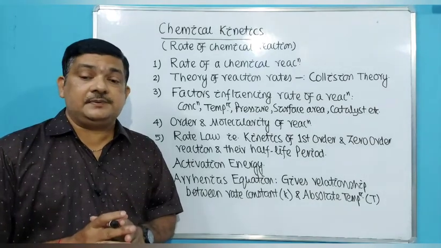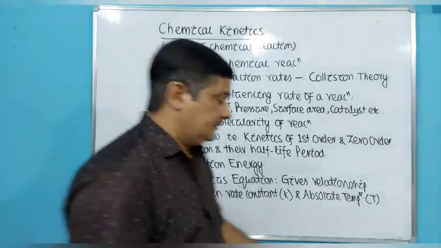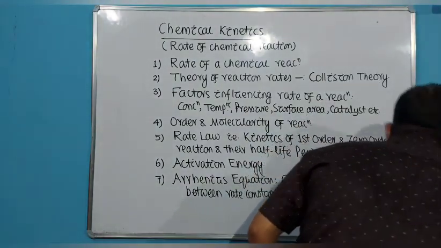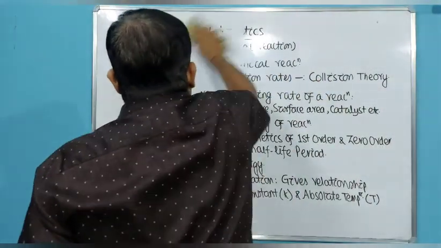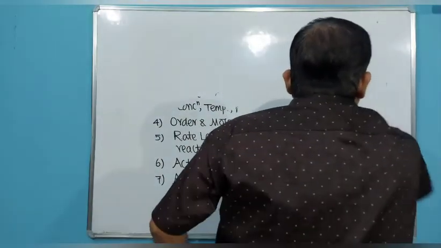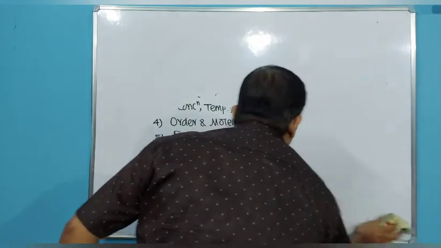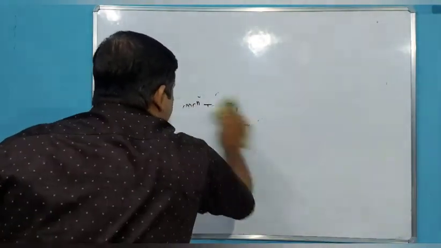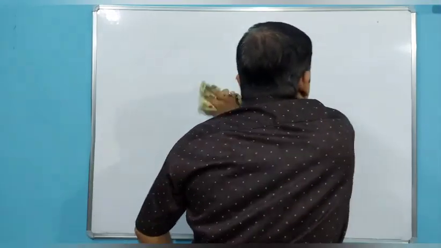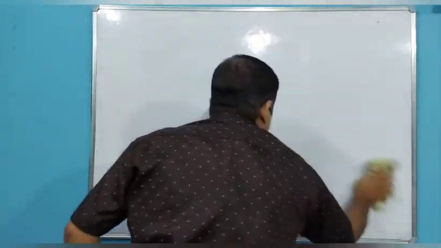So as you can see, first of all we start with the rate of a chemical reaction. What do you mean by rate of a reaction? Rate of a reaction involves the formation of product or consumption of the reactant. So rate of a reaction means formation of the products or consumption of the reactant.